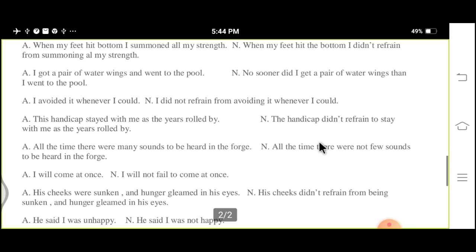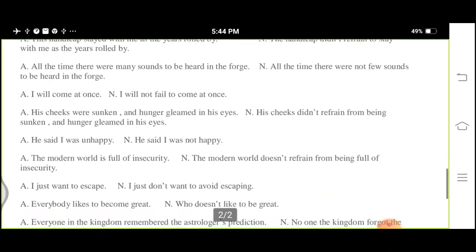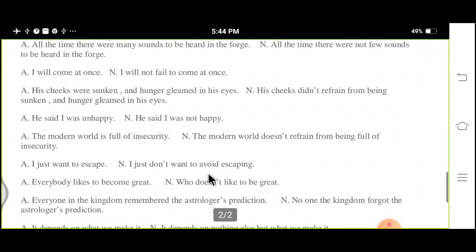Some new words can be added to make the sense similar as in the affirmative. I will come at once. I will not fail to come at once. You can take a screenshot.